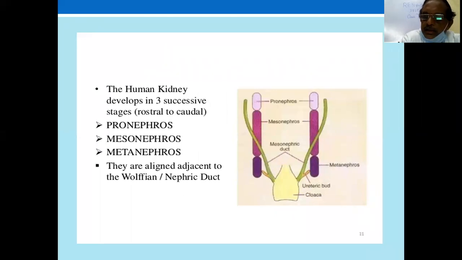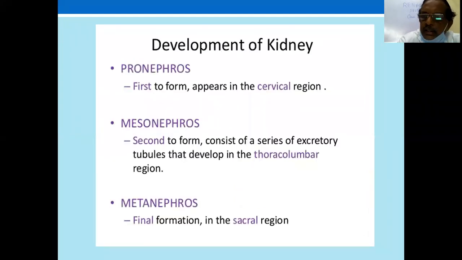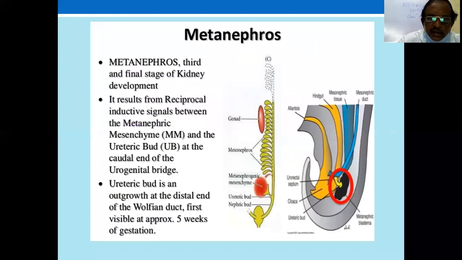Kidney doesn't develop on its own. It requires a stimulus from the developing ureteric bud. The ureteric bud develops from the Wolffian duct as an outshoot and grows up and reaches the metanephrogenic cap to induce the renal tissue. So the pronephros just appears and then disappears. Mesonephros also appears as a series of excretory tubules that develop in the thoracolumbar region and disappear. Ultimately, the metanephros forms the kidney in the sacral region.